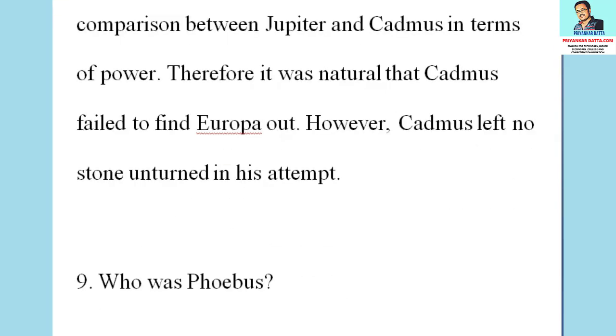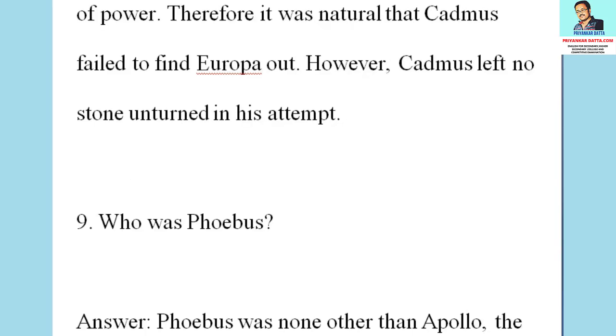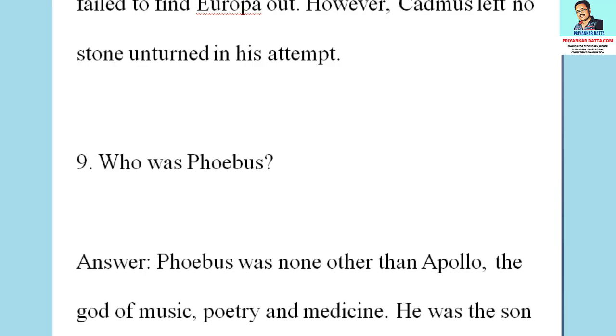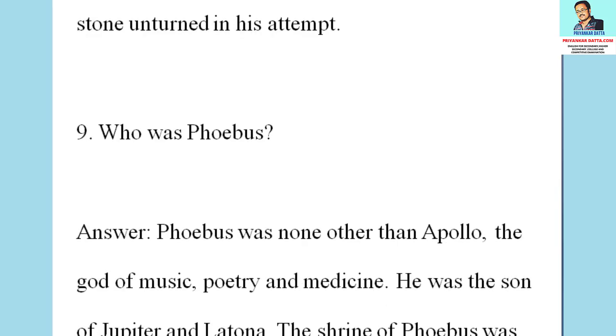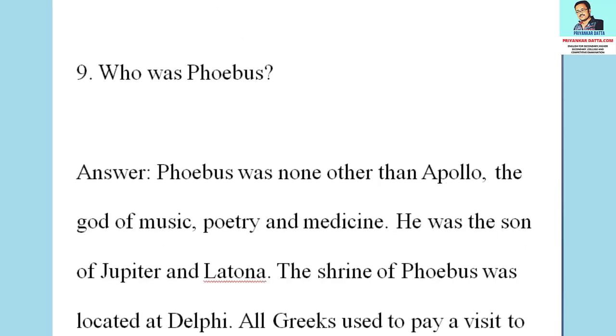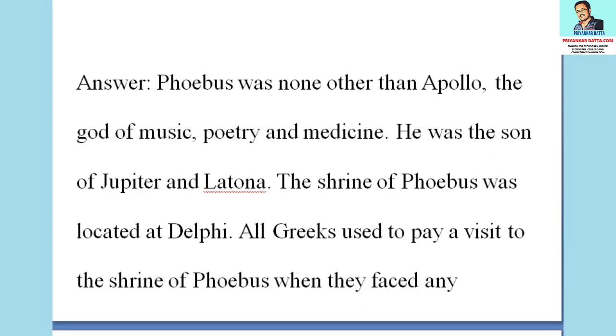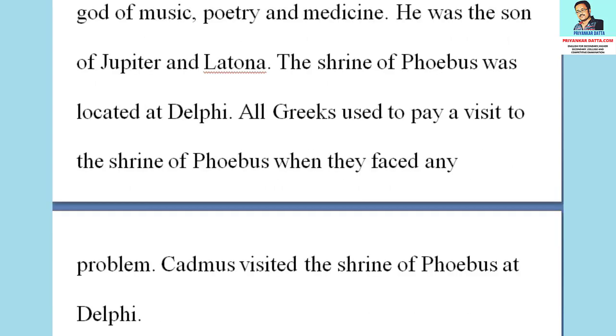The ninth question is, who was Phoebus? The answer to the question is, Phoebus was none other than Apollo, the god of music, poetry and medicine. He was the son of Jupiter and Latona. The shrine of Phoebus was located at Delphi. All Greeks used to pay a visit to the shrine of Phoebus when they faced any problem.